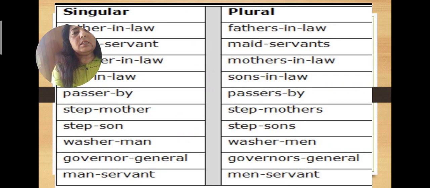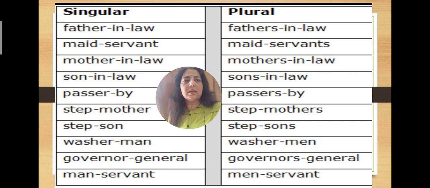Okay, so move on. So this is another concept that at times children, these compound nouns are there. Compound nouns means two words or three words are joined together to make one word. So if we are making their plurals, then what we do is we focus on the main word. Okay, we focus on the main word and then we turn it into plural. For example, father-in-law.